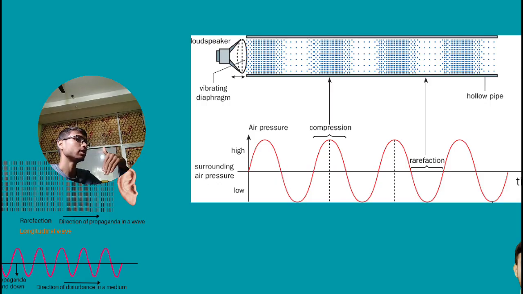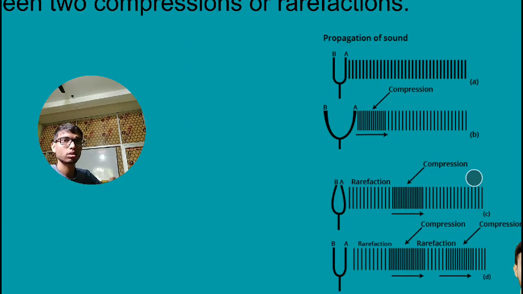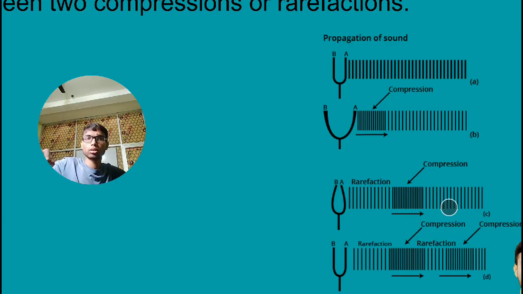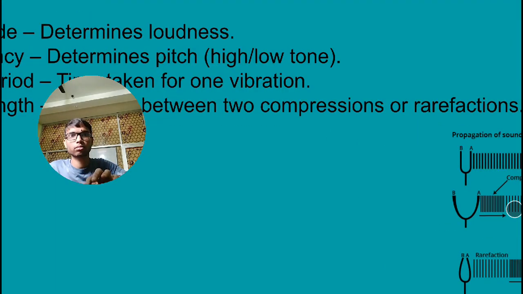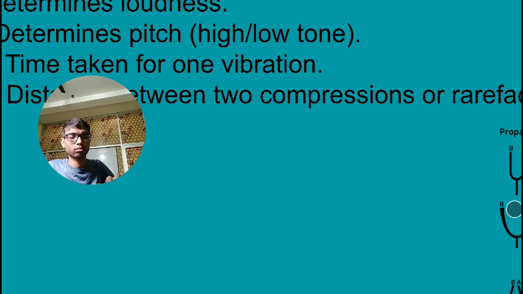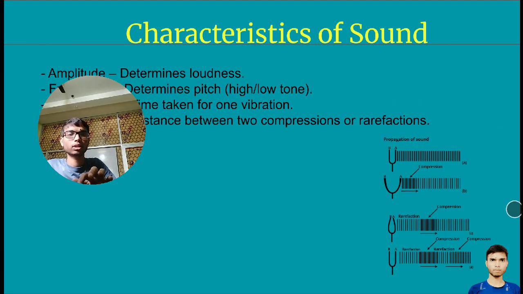Within how much time, how many wavelengths passed will be the frequency. So how to calculate frequency? There is a formula to calculate frequency.